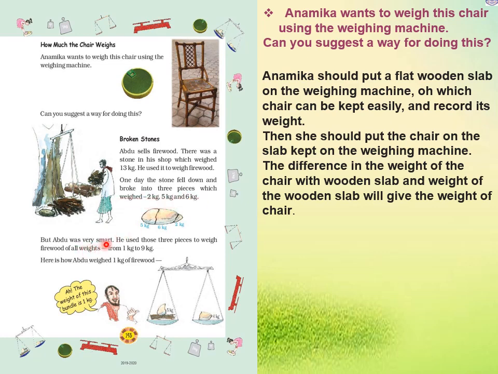But Abdu was very smart. He used those three pieces to weigh firewood of all weights from 1 to 9 kg. Here is how Abdu weighed 1 kg of firewood. He put some sticks in one pan and the 6 kg stone in the other pan, and put the 5 kg stone in the wooden pan as well. When it balances properly, he can give 1 kg of firewood to the customer.